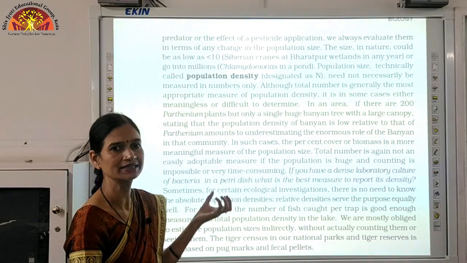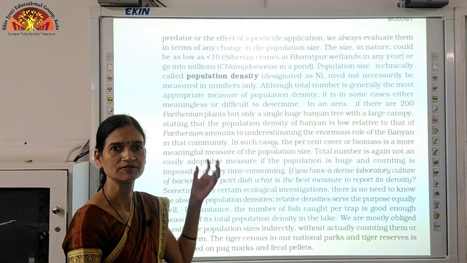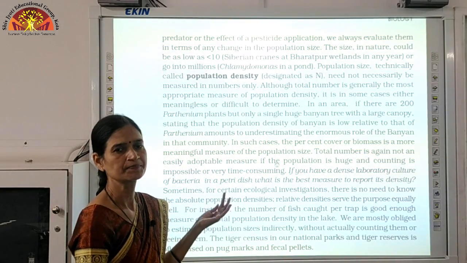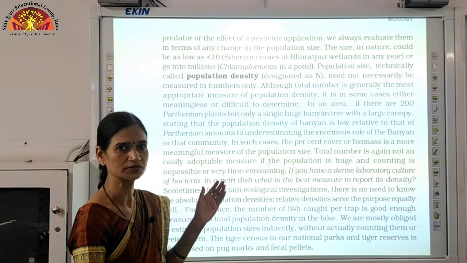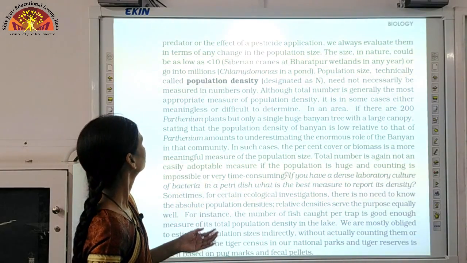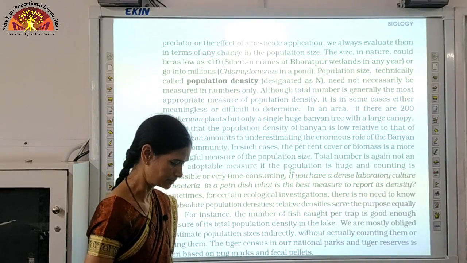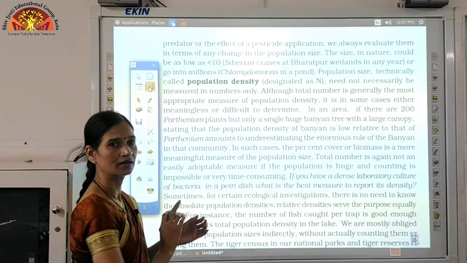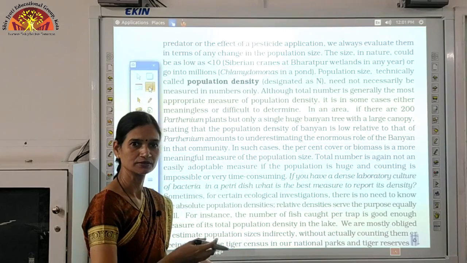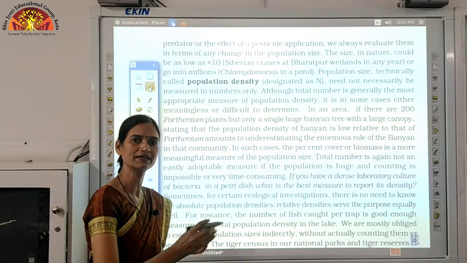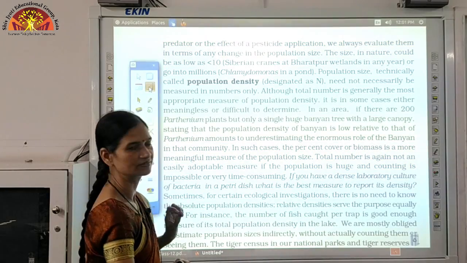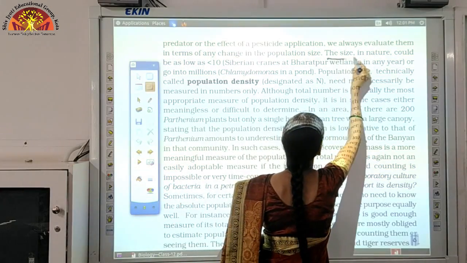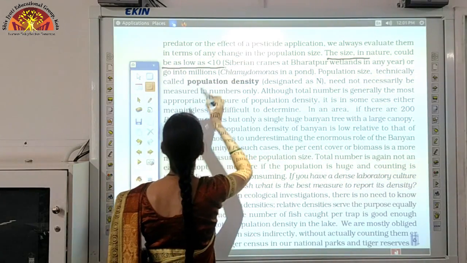तो generally हम size को कैसे calculate करते हैं, we will count it. ठीक है, we will count the number of individuals present in them. In this way we can normally tell about the size of the population, but it is not always so. Now we will discuss some examples. You will be underlining these examples also, and we will see how in different ways we can know the size of the population, and not always by counting their number. The first example is one in which we will count the number. For example, the size in nature could be as low as 10.